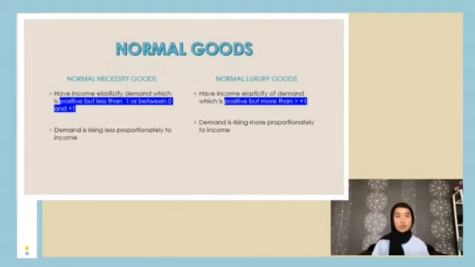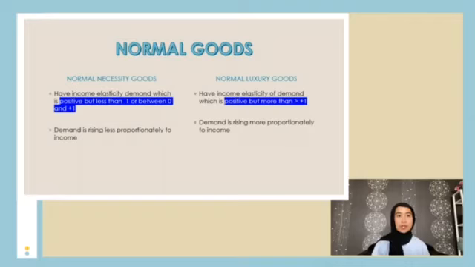Next, normal necessity goods have an income elasticity that is positive but less than 1, between 0 and positive 1. For example, if income rises by 10% and the demand for fresh food increases by 4%, then income elasticity is positive 0.4. In short, demand is rising less than proportionately to income.